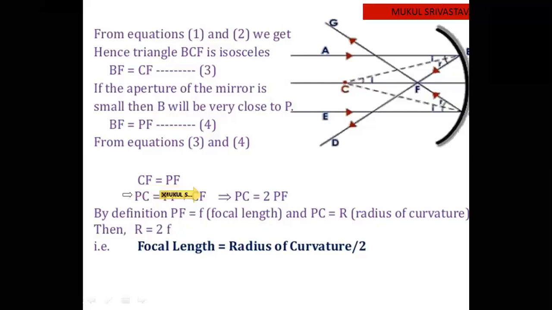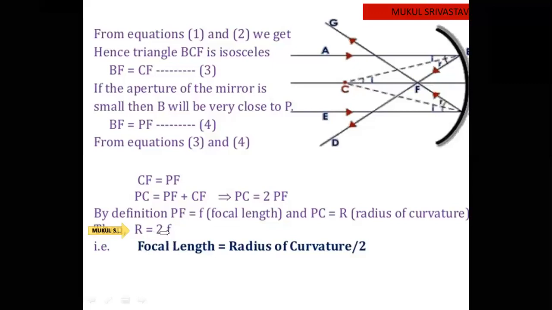We are getting PC, so PC will be the sum of PF and CF, and CF is equal to PF. So ultimately we get PC equals 2 times PF. What is PF? PF is the focal length, and it is represented by small f. So that's why we write small f instead of PF, and PC is the radius of curvature, and it is represented by capital R. That is R is equal to 2 times PF, and PF is ultimately f.